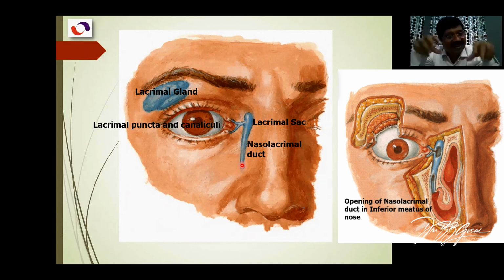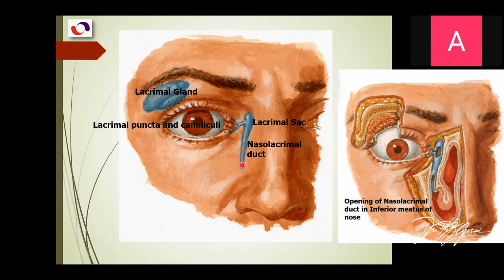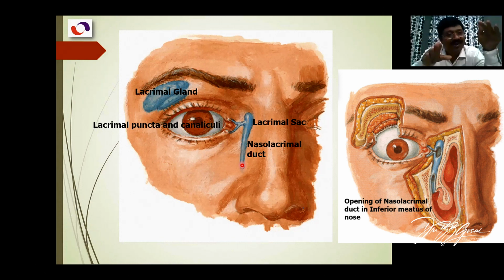Each meatus has some openings, which you should memorize later with the nasal cavity. Not today, but I am explaining that the nasolacrimal duct opens into the nasal cavity. Which part? Inferior meatus. Where is it? Below the concha. Which is the concha? Inferior concha. So this is about the opening of the nasolacrimal duct. So that ends our lacrimal apparatus, starting from the lacrimal gland, its function, its control, then the fluid, blinking of the eye, drainage of the fluid into the lacus, from punctum to the canal to the lacrimal sac,